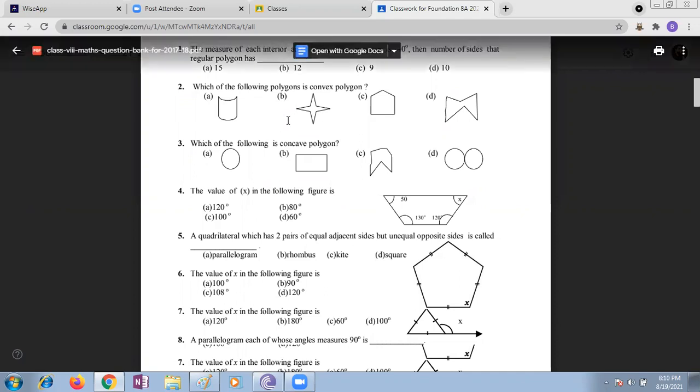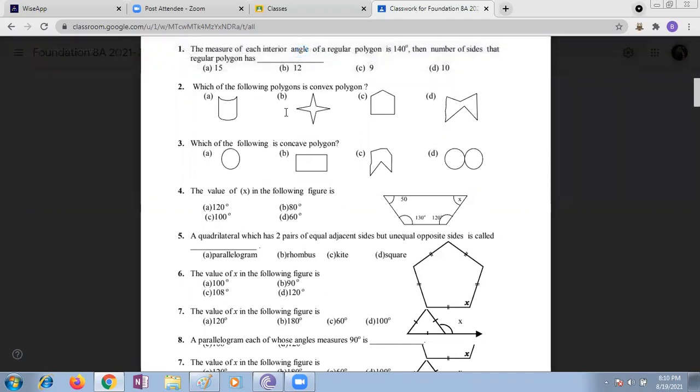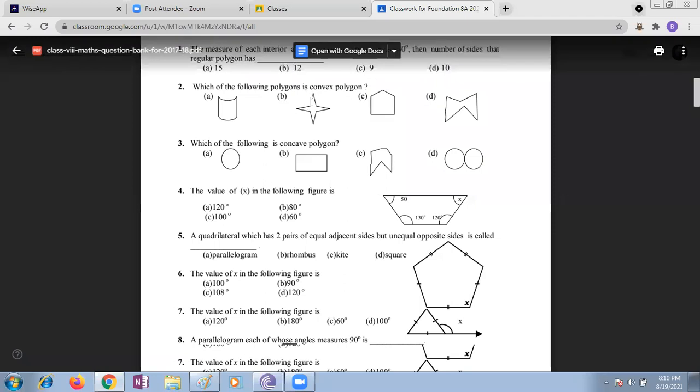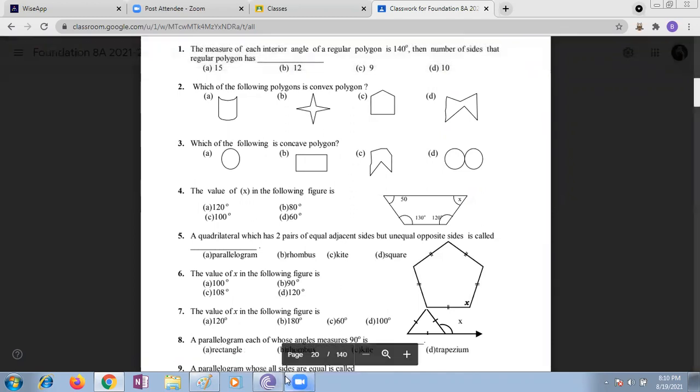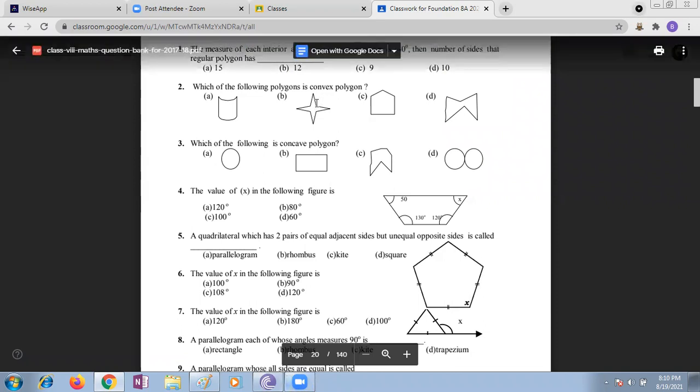I think the second one, the second one B, is it convex or concave? Ma'am, I think it is not. Is it convex or concave? Ma'am, convex is when the diagonals are exterior, I think, ma'am. Lana, you told the second one is convex, but it is not convex, right?